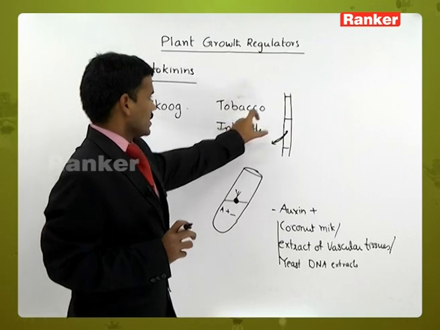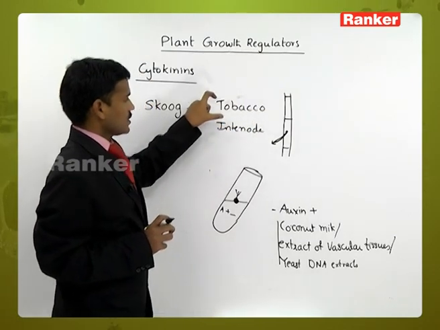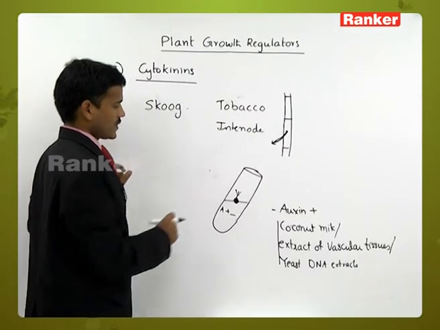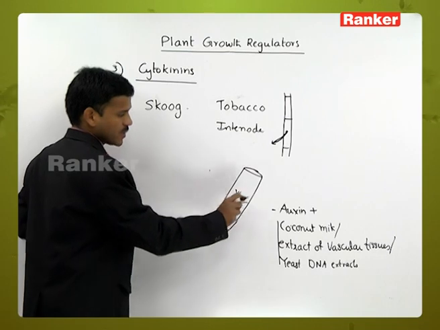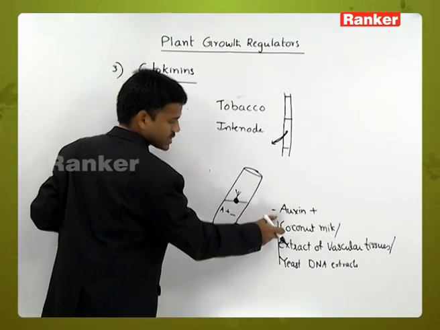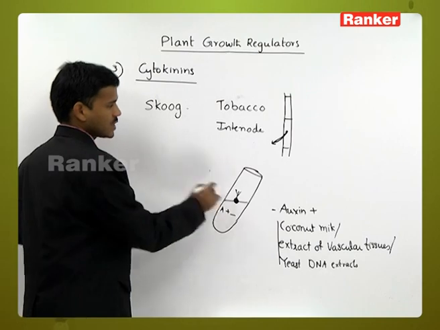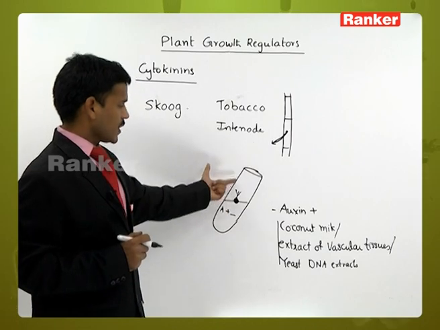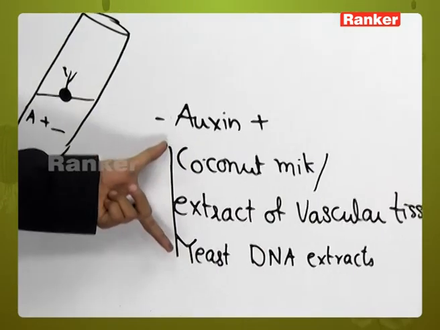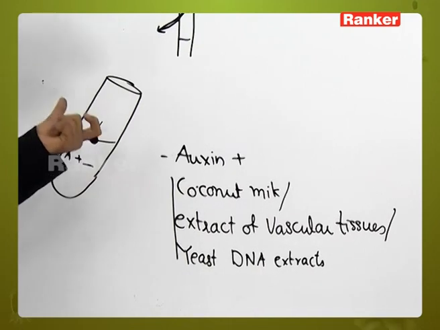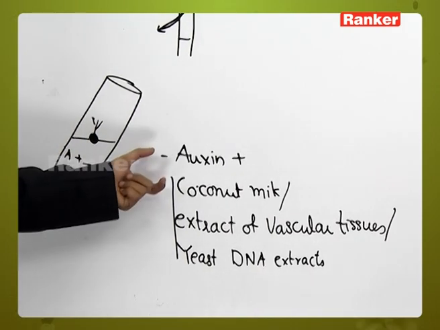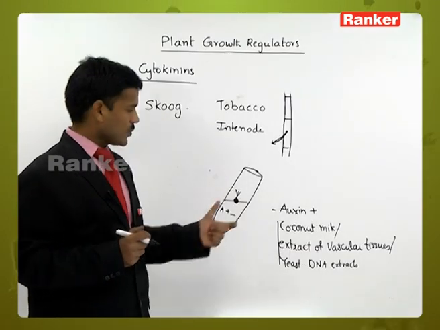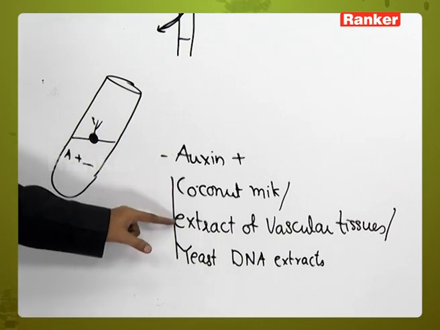Skoog extracted some tissue from the tobacco internodal part and cultured it. The medium is provided with auxins, and in addition to auxins, one of these components is also added. The tissue shows cell division very fast and develops into a new plant. If these components are absent, the tissue does not proliferate. So all these components are responsible for cell division. The cell division promoting substances are present in these components.